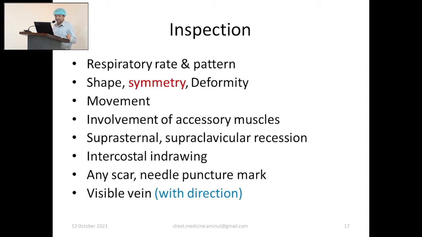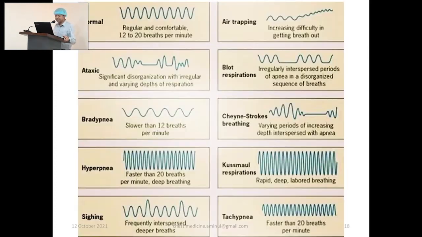A needle puncture mark is important. If there is a needle puncture mark, we can assume again there is pleural effusion on that side. And a visible vein is a very vital sign in inspection. As soon as you find a visible vein, you must see the direction using your fingers. Touching the patient like that is not part of palpation; that is part of inspection. If the flow is downward, that is superior vena cava obstruction. If the flow is upward above the umbilicus, that is inferior vena cava obstruction.